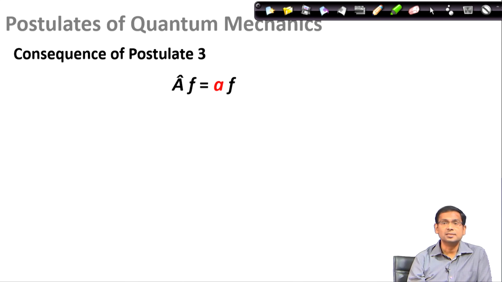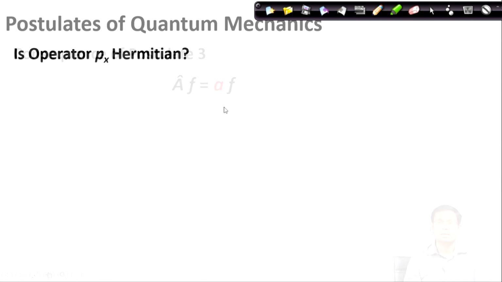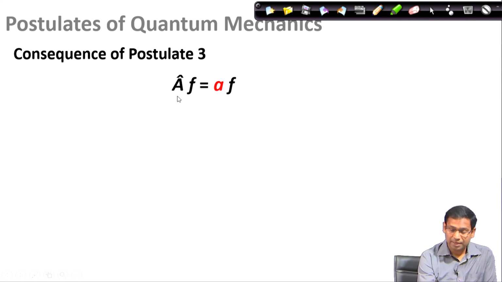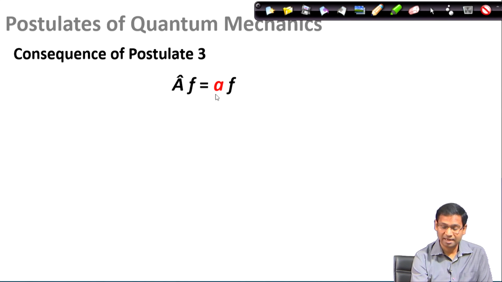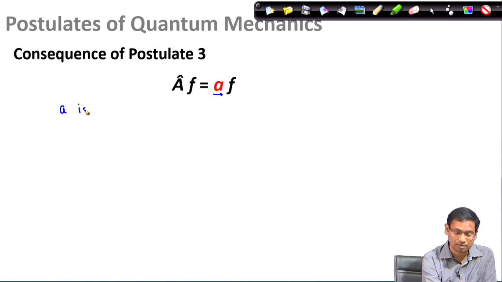Postulate 3 said that if we make a measurement corresponding to a quantum mechanical operator A, the only allowed observables are the eigenvalues of operator A. And since the eigenvalues are the outcome of an experiment, since we are going to observe them out of an experiment, we would assume that A is real.